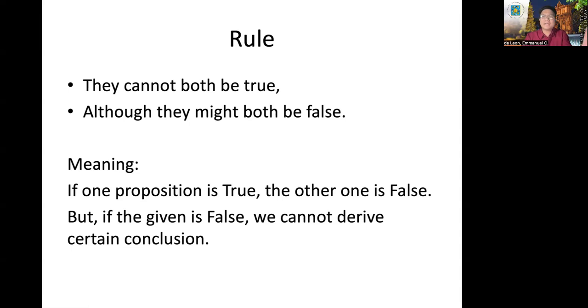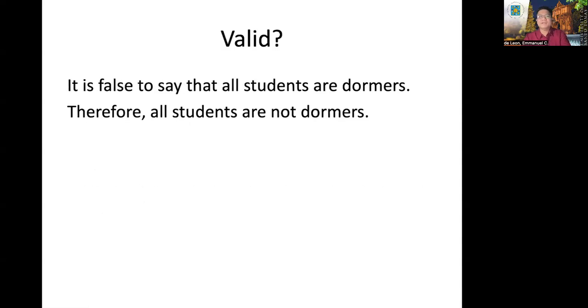But if an A is false, the E is doubtful. We cannot derive valid conclusion from its contrary proposition. Okay? If one is true, the other one is false. But if the given is false, we cannot derive certain conclusion from its contrary proposition. Example: if it is false to say that all students are dormers, that's an A proposition. The premise is an A proposition. Therefore, all students are not dormers.